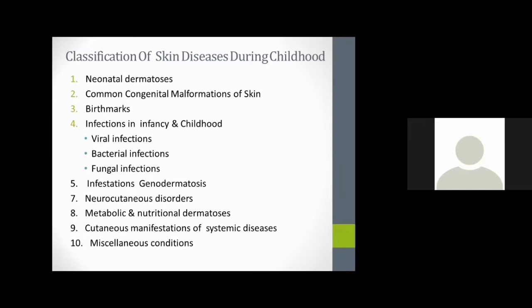Another approach for diagnosis is the classification of skin diseases during childhood: based on neonatal dermatoses, common congenital malformations of the skin, birthmarks, infections, infestations, genodermatoses, neurocutaneous disorders, nutritional deficiencies, other manifestations of systemic diseases and miscellaneous conditions. This also helps to understand the diagnosis of skin diseases in children.